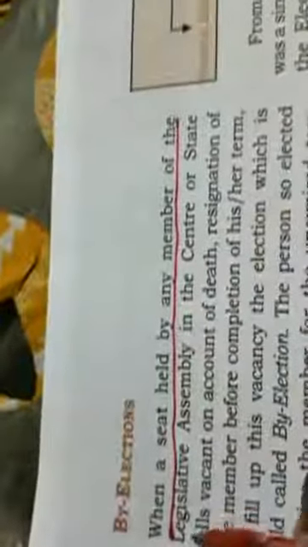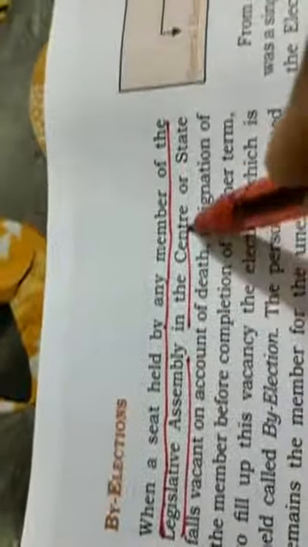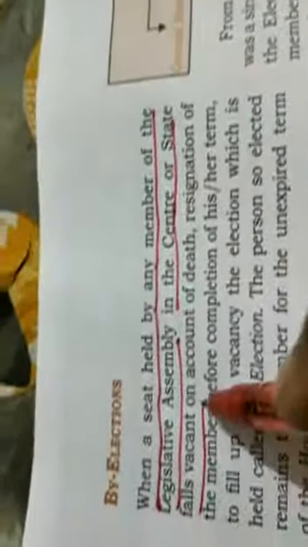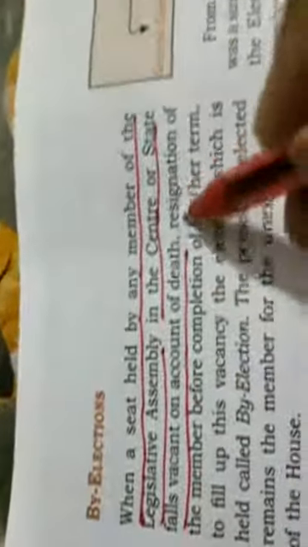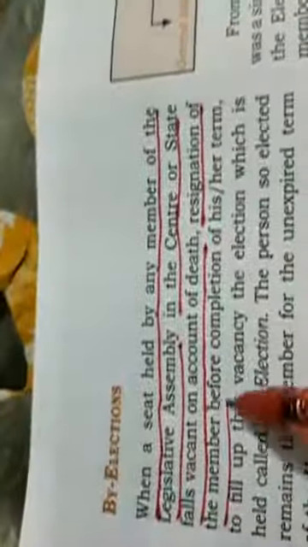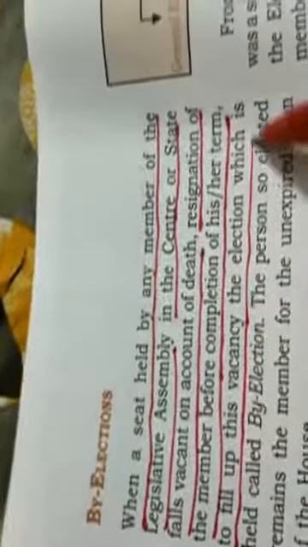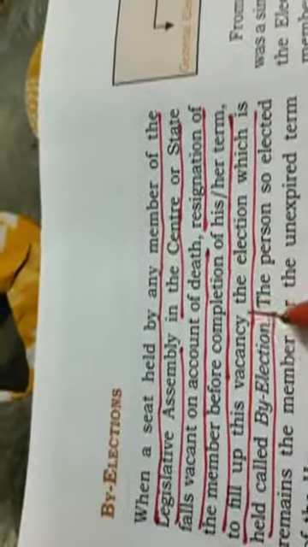Then come to the by-election. See the by-election. What is by-election? When a seat held by any member of Legislative Assembly in the center or the state falls vacant on account of death or resignation of the member before completion of his or her term, to fill up that vacancy, the election which is held is called by-election.